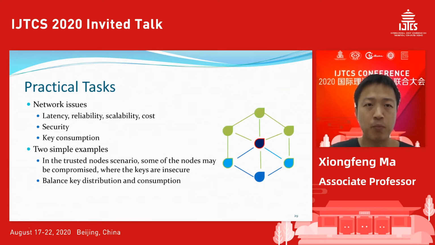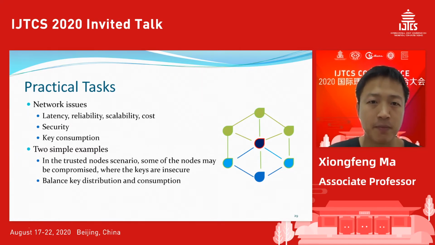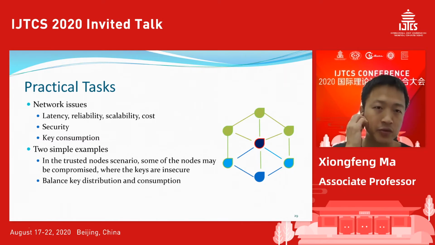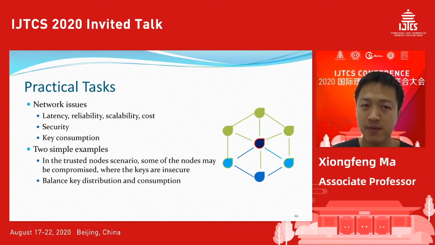Okay, what's the practical task? There are lots of network issues here: latency, reliability, scalability, cost, and also security and key consumption. There are lots of these very similar issues in the current network. In this talk I will focus on two very simple examples.